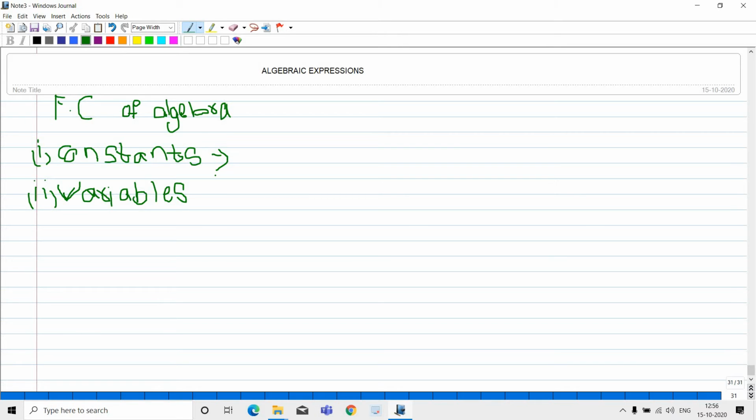A symbol having a fixed numerical value is called a constant. In algebra there are fixed values and temporary values. Fixed values are constants and temporary values are variables. So constants are numerical values, a fixed numerical value.